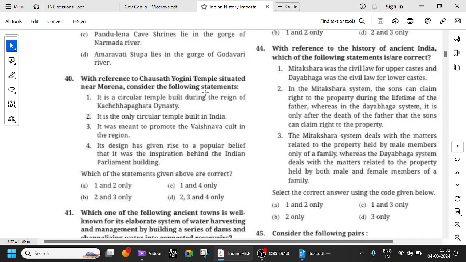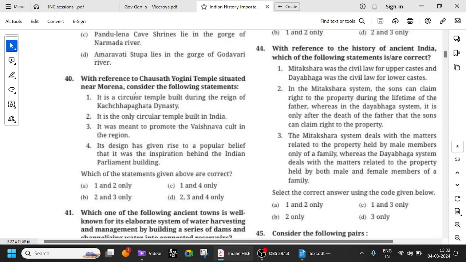Okay, people used to sit there and do yajnas. They used to pray to the deities, and it was open. You could see the sky. They used to say that even astronomy was taught there based on the sun, etc., because it is an open top temple. It is not a closed temple. It is open. Okay, it is a circular temple built during the reign of the Kachapagata dynasty. Okay, so that is true.